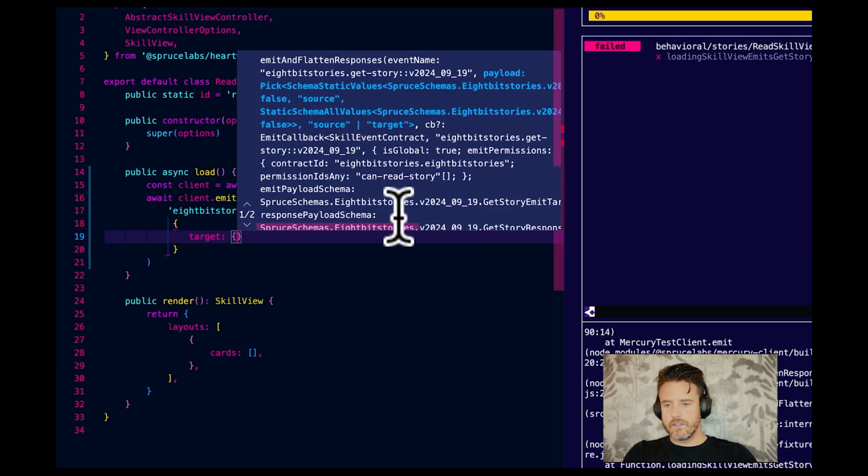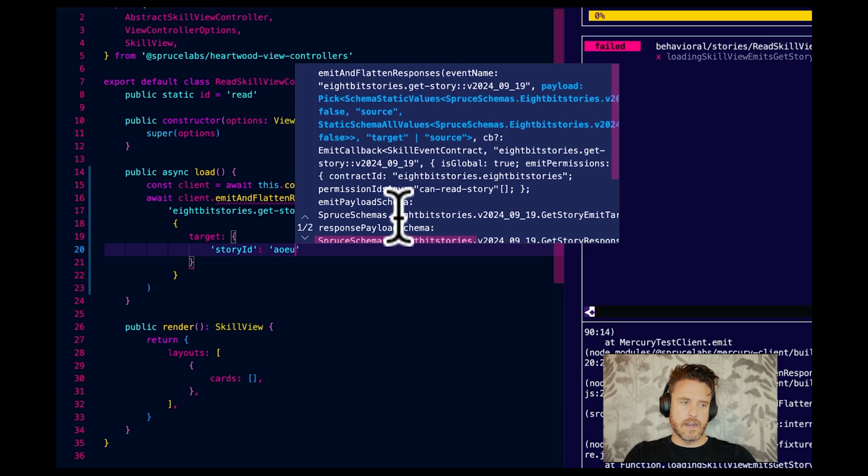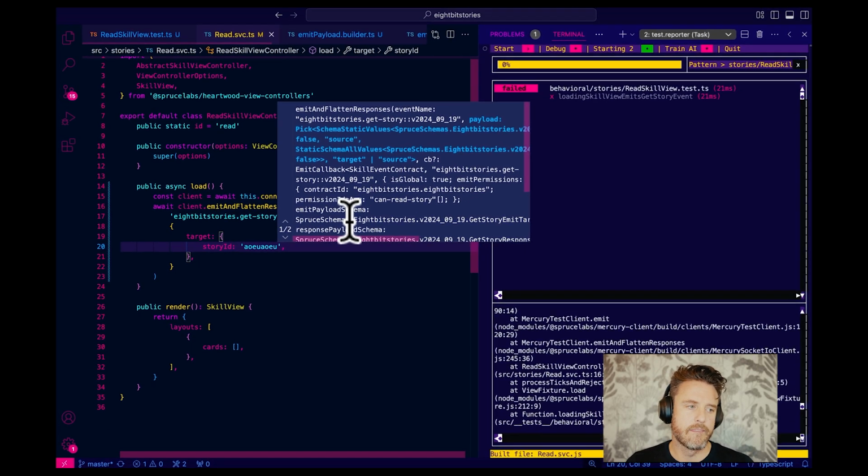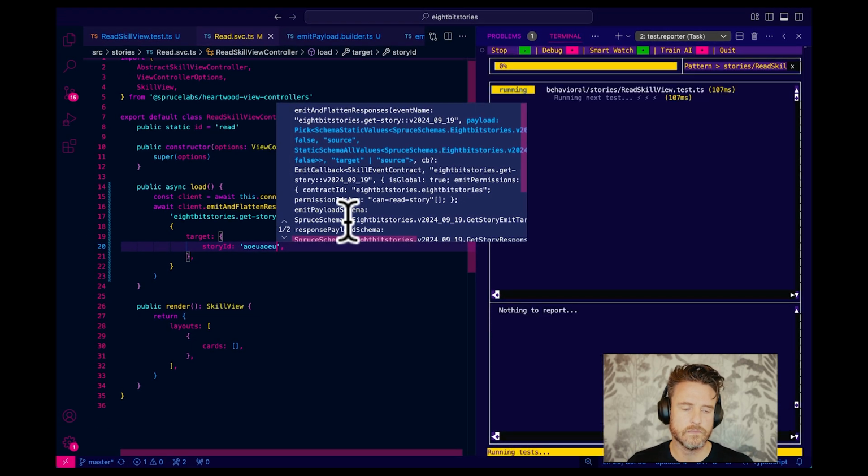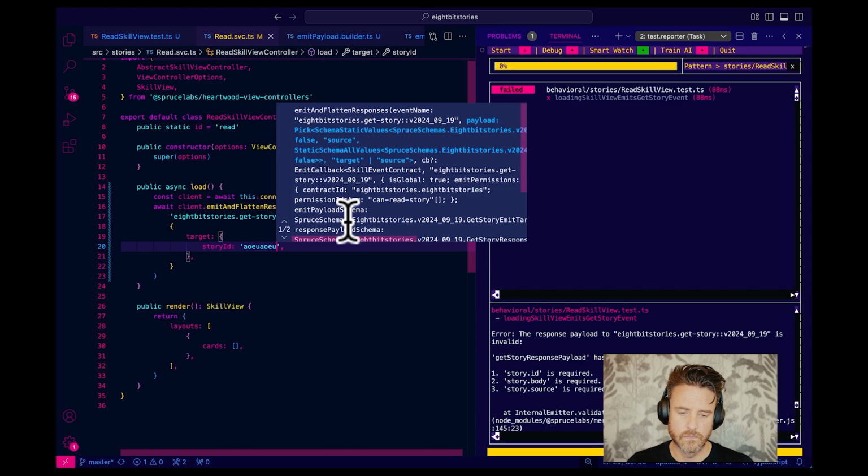Target, story ID, all right, ID, body and source is required. So this is our response, right? See how it says get story response payload?